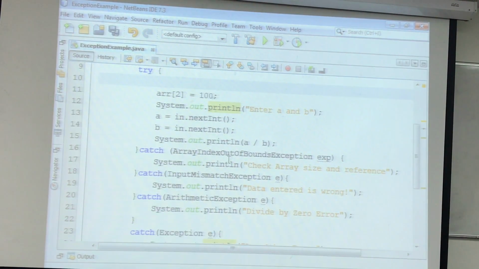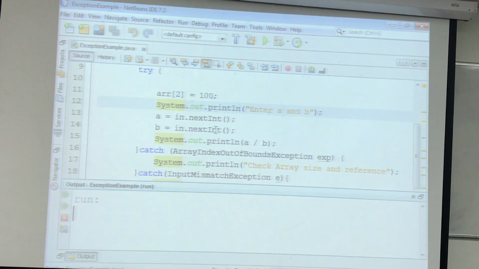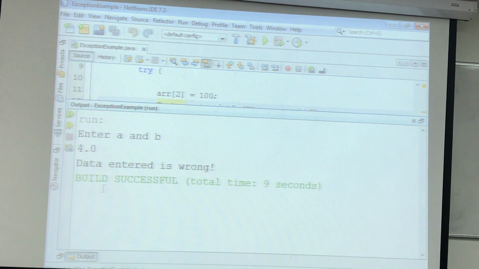Now if you see here in our program, the one we are running here, this is actually not handling. Handling means something you do when that type of error occurs. Okay, so for example, I enter 4.0, so you give a message data entered is wrong, but I want the user, because I can do that, I can let the user enter a correct value, right, because this is in my control.